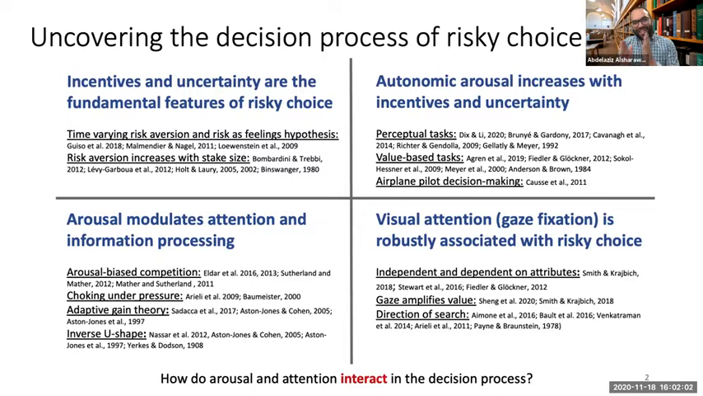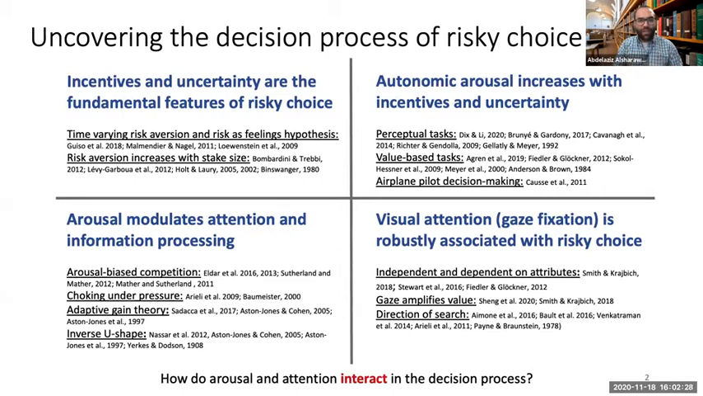When we look at studies that actually monitored arousal, we find that autonomic arousal increases when the incentives and uncertainty levels in the decision context increase. And this was not just found in value-based tasks, but also in perceptual tasks, and even in an airplane pilot decision-making study where student pilots were asked to land a plane in a simulator while varying the incentive levels.